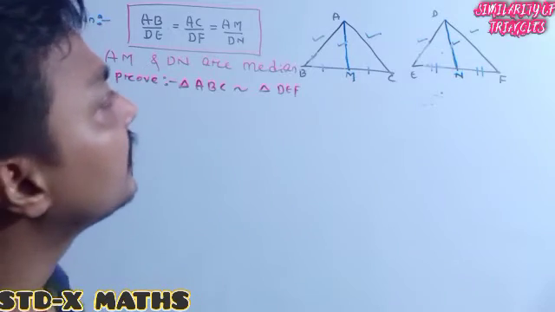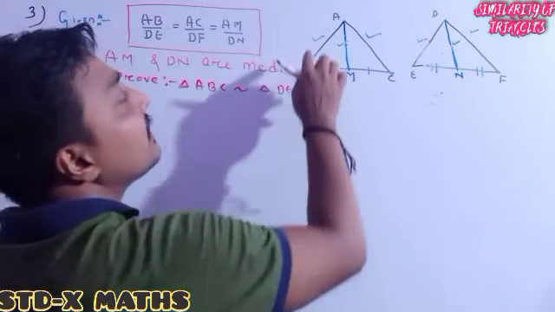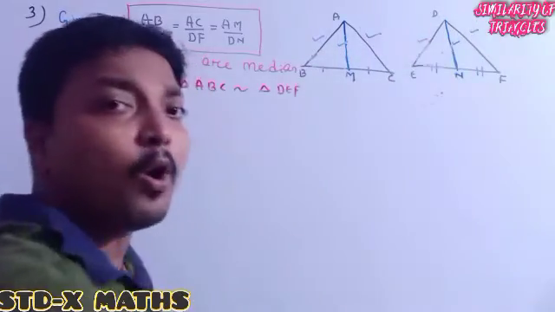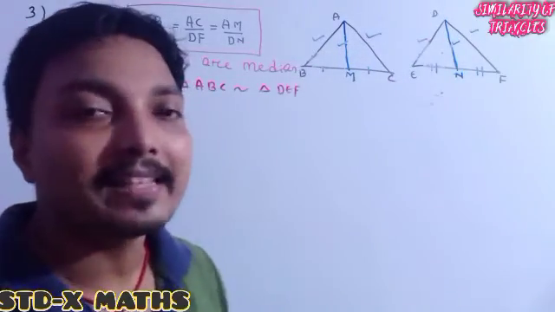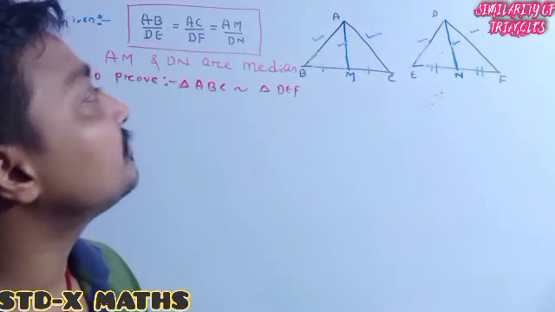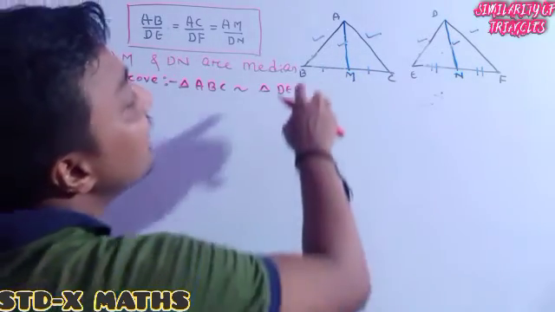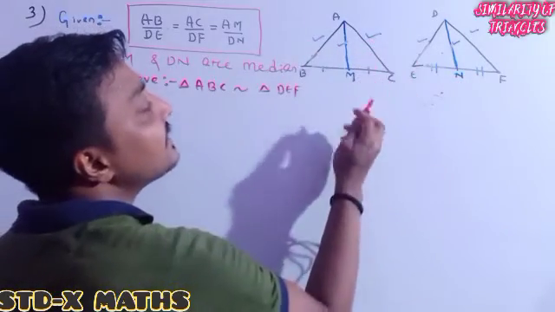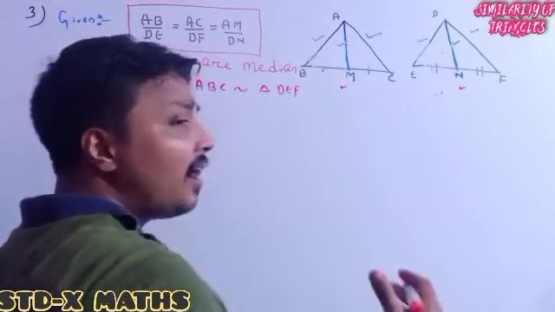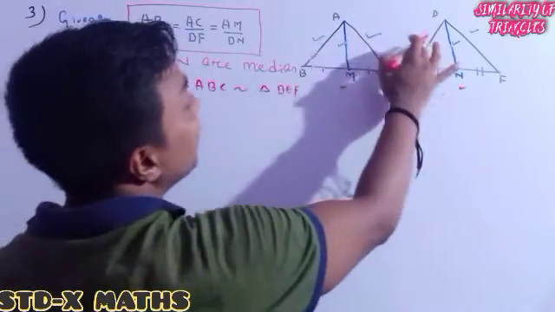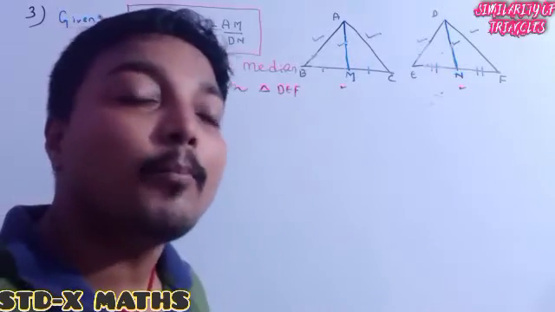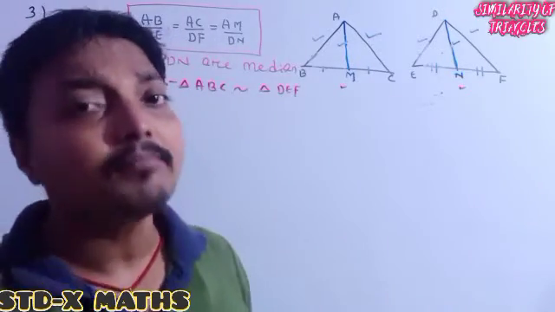See here one thing, all of these sides are in the equal ratio. One important thing you just have to see: as two sides are given, there is a chance that if this side and this side are both in the equal ratio with this one by this one and this one by this one, then we can show that both the larger triangles are similar.